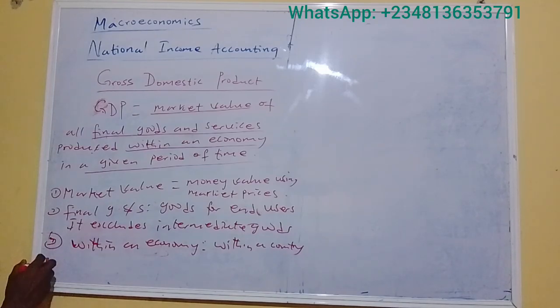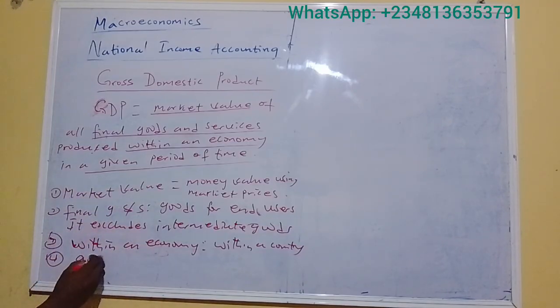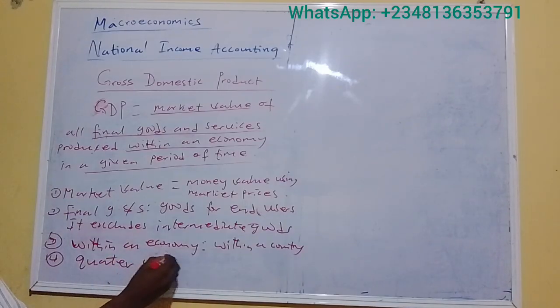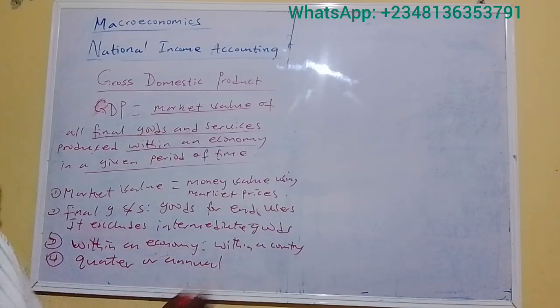And lastly, four, a given period of time. GDP is usually measured quarterly or annually. So a given period of time could be a quarter, or it could be annual, that is yearly.